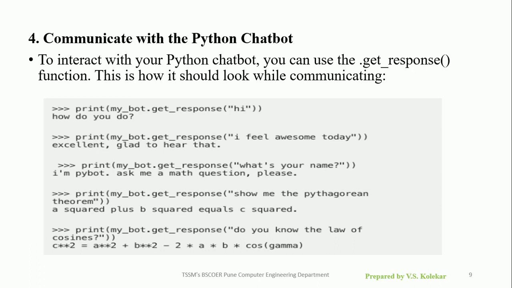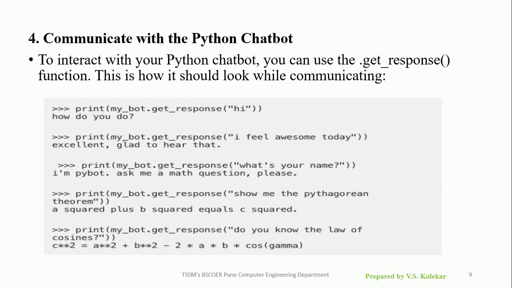If you give the input hi from the user, the chatbot will reply, how do you do? For that reply, the user will give the response, I am feeling awesome today. For that, our chatbot gives the reply, excellent, glad to hear that. Then again, the customer will ask, what's your name?